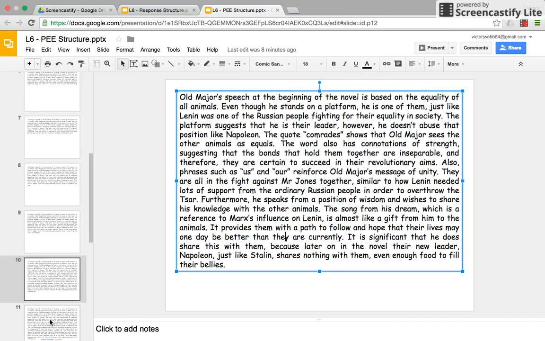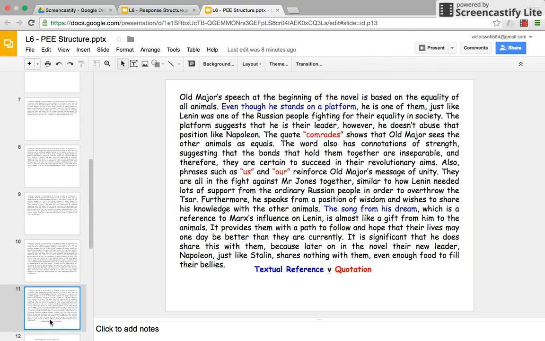Now, textual reference versus quotation. A PE paragraph is easier if you just focus on quotes. However, that's going to be difficult in the exam, and you have to revise and you have to learn those quotes. The other way to make it easier is you are allowed to use textual reference. That's not telling the story again, that's being very specific about a certain point, character, idea from the novel and writing it.